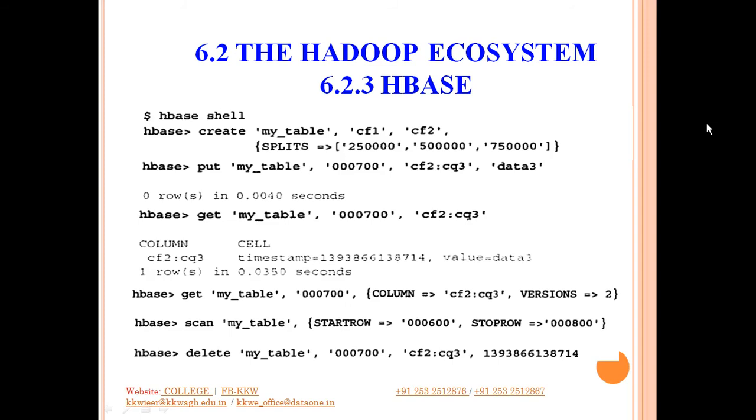Similarly, the next command is scan. Scan tries to scan your table from start row to the stop row. So it will scan and display the results. And the last command that you can see here is related to delete. So as I've already said, delete will try to delete data from a particular row of a particular column qualifier or column family, and then you have to provide the timestamp. So timestamp indicates all values before or older to that timestamp will be deleted. Okay, so that is the example of delete.